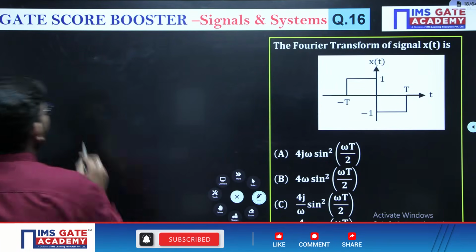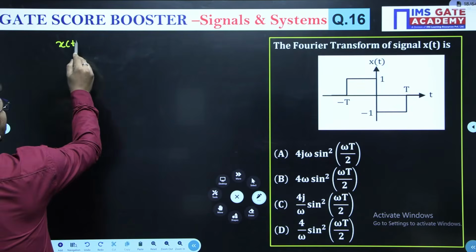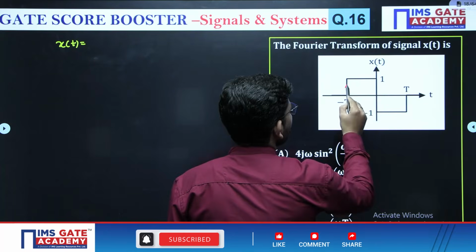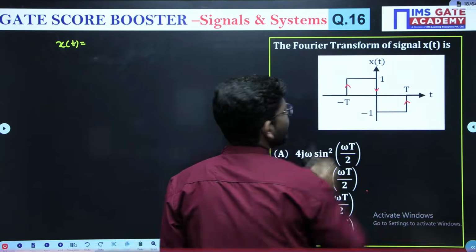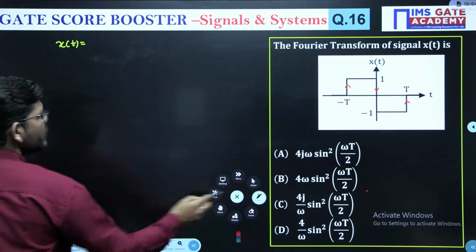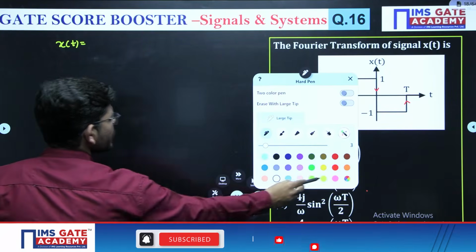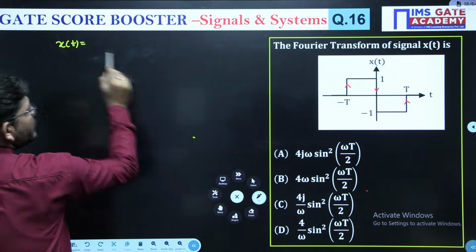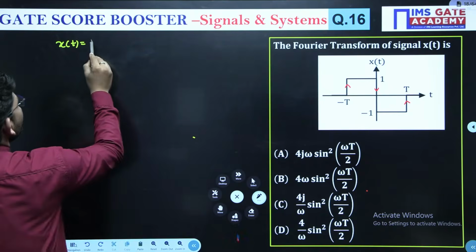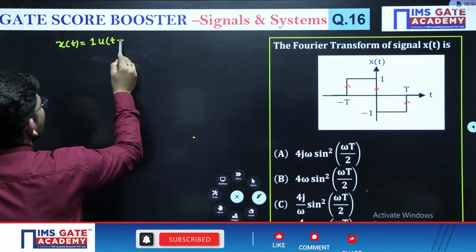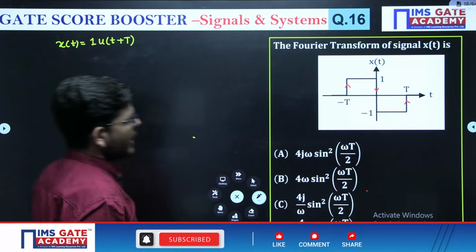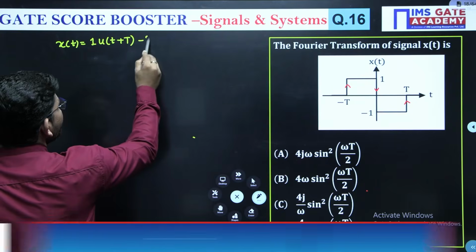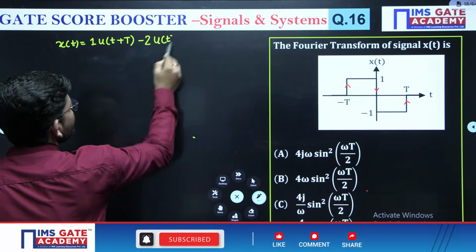Okay, if I write the x of t signal, then what will I write for it? See the flow of this signal. This signal is traveling like this. So x of t will be in the form of step signals. At -t the magnitude is 1, so we will write 1 u of t plus t. At 0, it is traveling a total distance of 2 downward. Downward means negative, so negative 2 u of t.